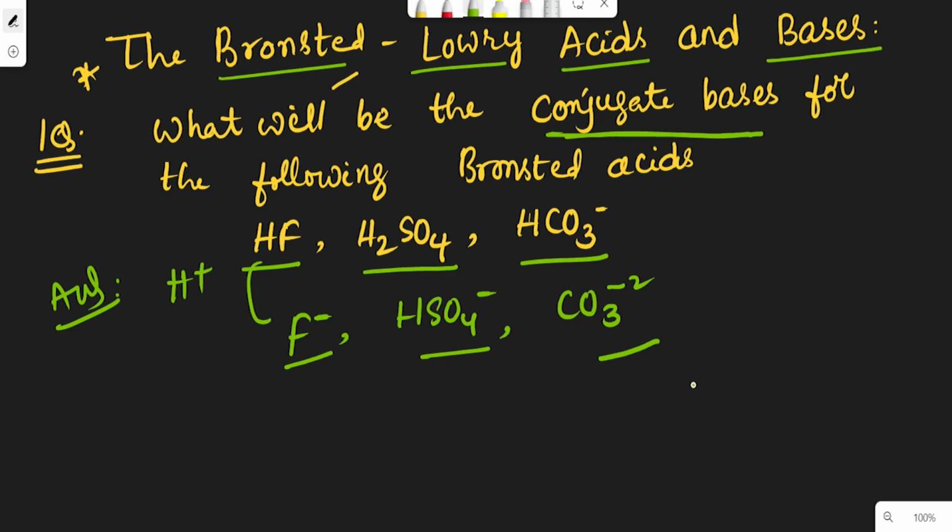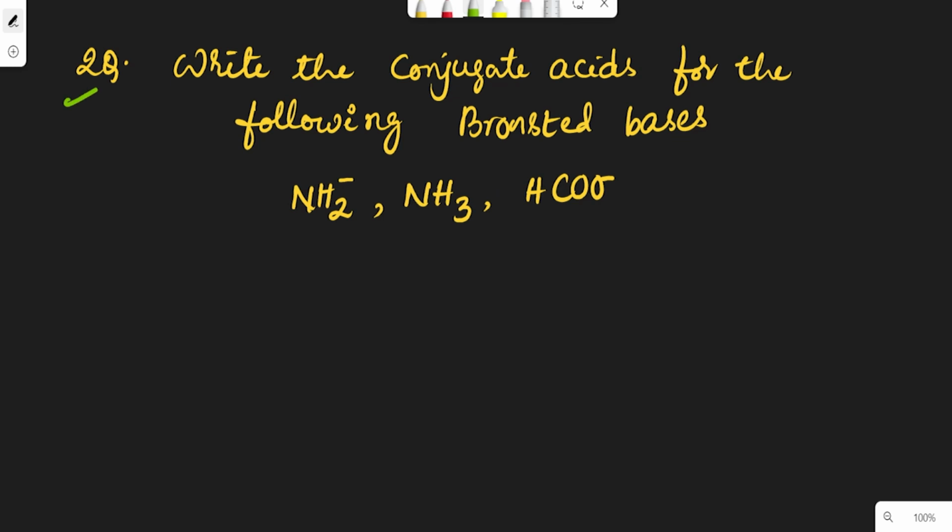Next, let us see one more question. Write the conjugate acids for the given Bronsted bases. The bases given are NH2 minus, NH3 and HCOO minus. We have to find the conjugate acid. Conjugate acid means we have to add one extra proton, because the conjugate acid has one extra proton in each case.